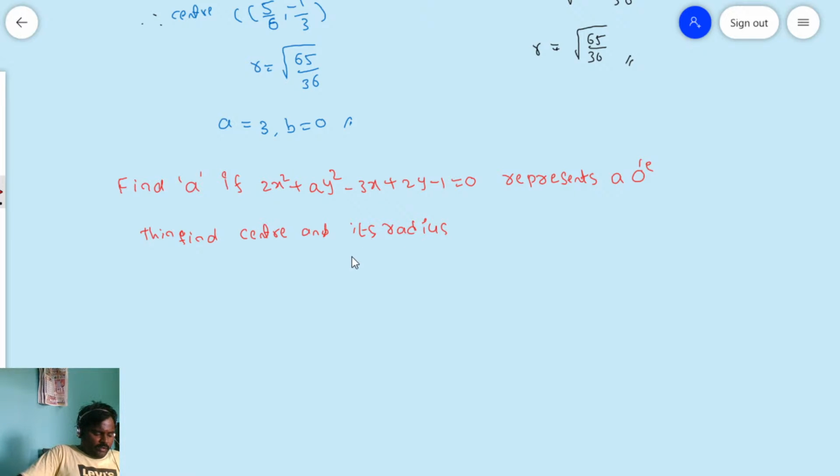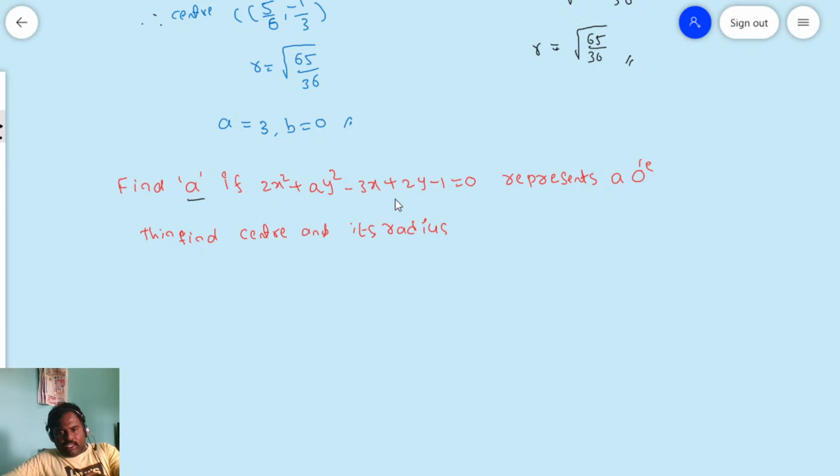Okay, is it clear? Right? Friends, you have to get it from observation only. How can you get the a value? You will get the a value if you compare the x square coefficient and y square coefficient. The x square and y square coefficients should be what? Unique. So what is the y square coefficient here? You have a. The x square coefficient here is 2. Therefore a is what? I won't say. You have to answer.